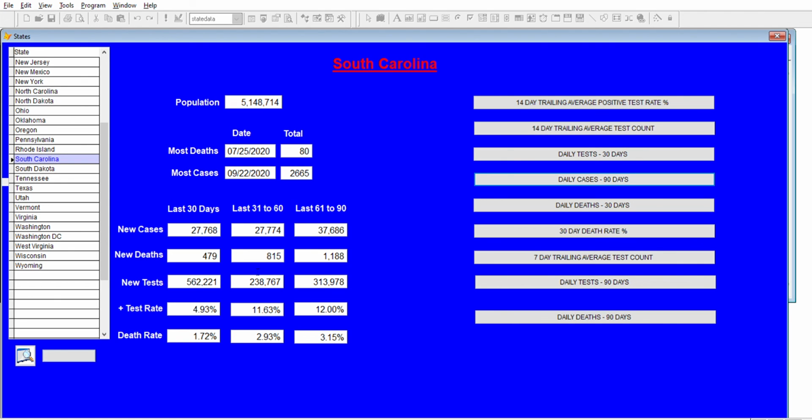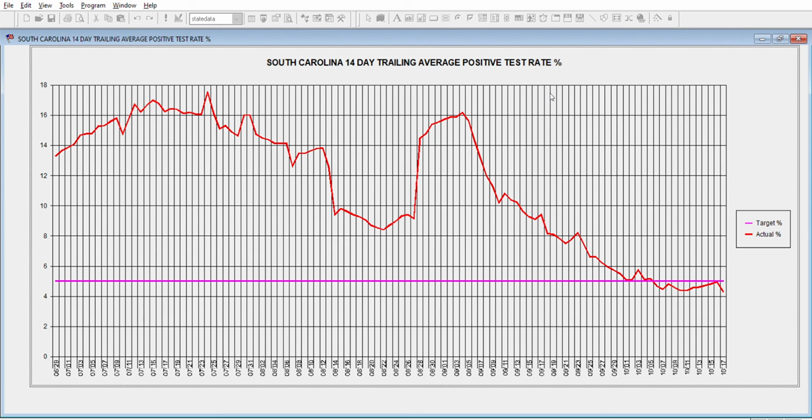To have a state where their testing has doubled from where it was 31 to 60 days ago, and their number of new cases has not gone up, is a very positive sign, and we can see that in the positive test rate as well. The cumulative positive test rate for the last 30 days is 4.93%. Let's see the 14-day moving average trend. Actually, they definitely are second to Louisiana in this regard, as far as all the southeastern states.